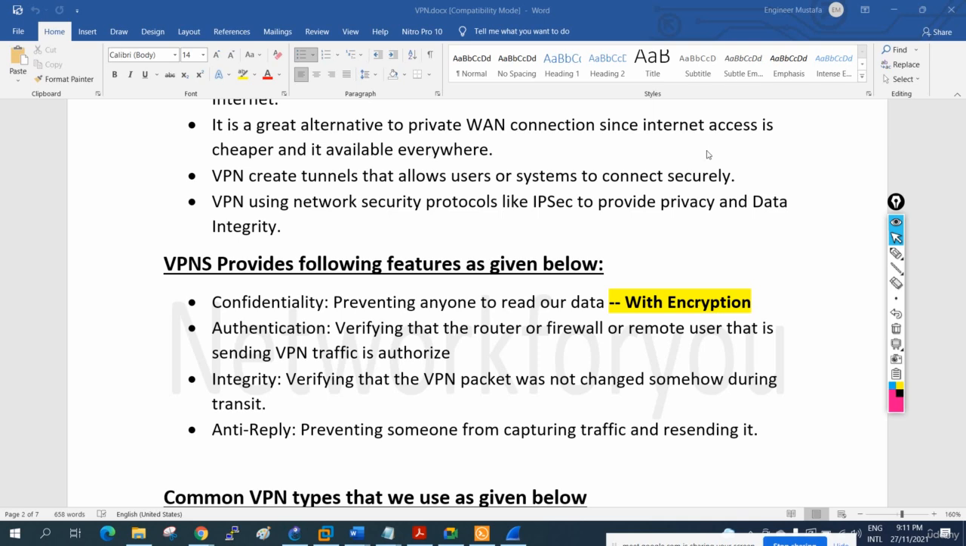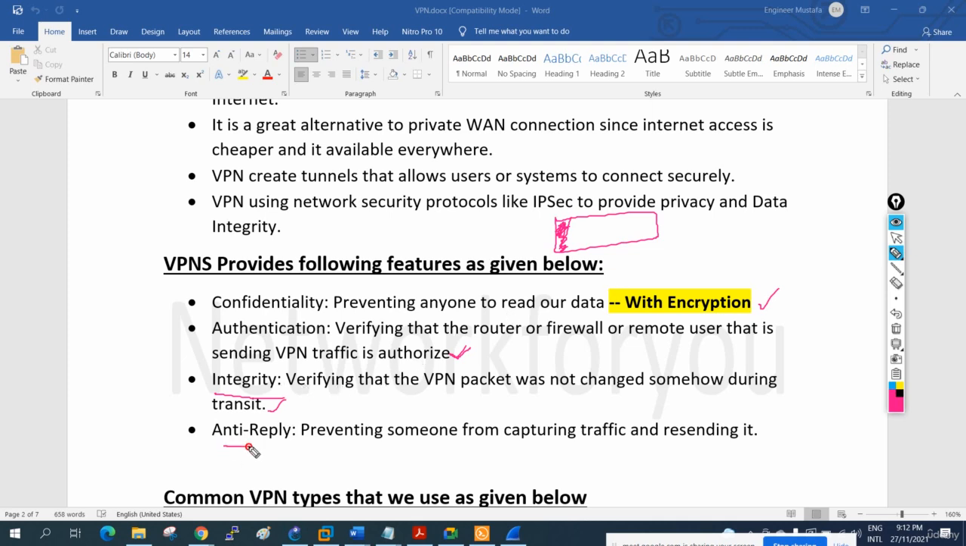And the advantage we are getting: we are encrypting our data, first point. Second point, authentication, authorizing that. And we are doing integrity. Integrity is nothing but not changing the data, verifying that the VPN packet was not changed by someone during transmit. So integrity means someone is not changing it. For example, you have some data, maybe someone will remove some data, add some data. We want to stop someone from changing our data. That is known as integrity. Integrity means we are not allowing anyone to change our data.